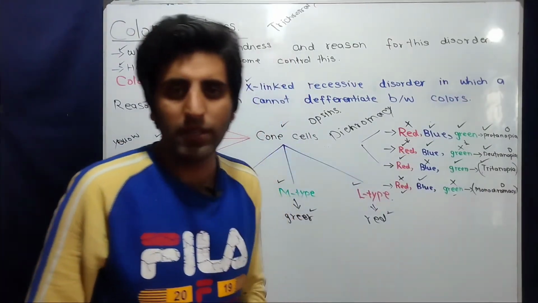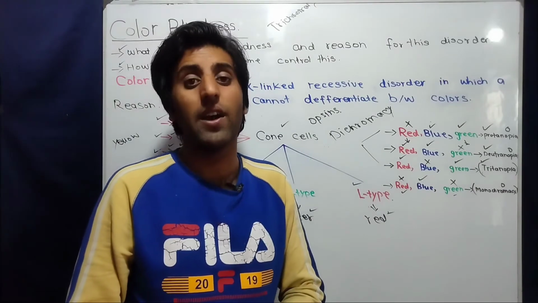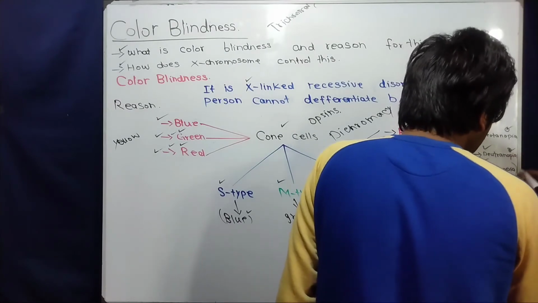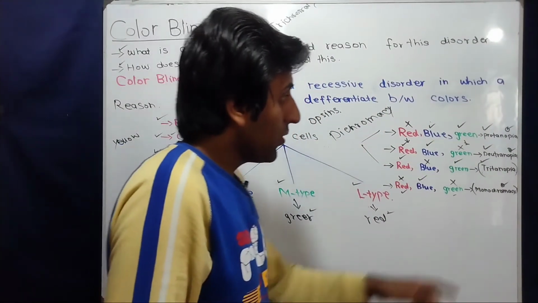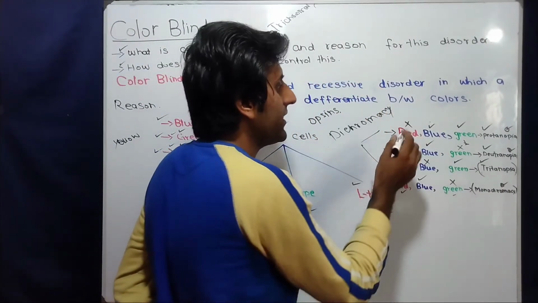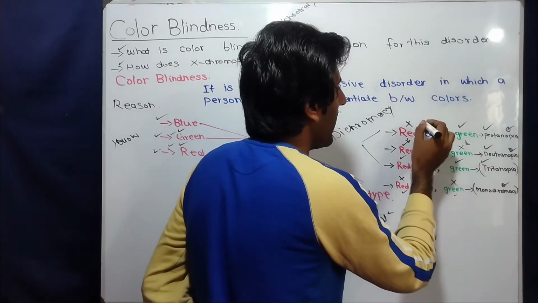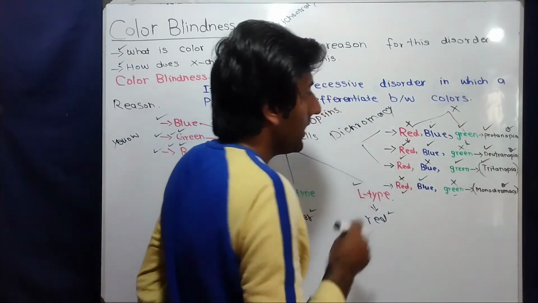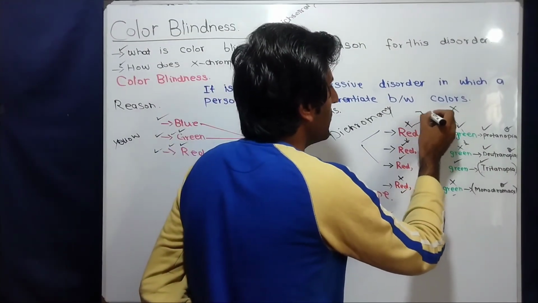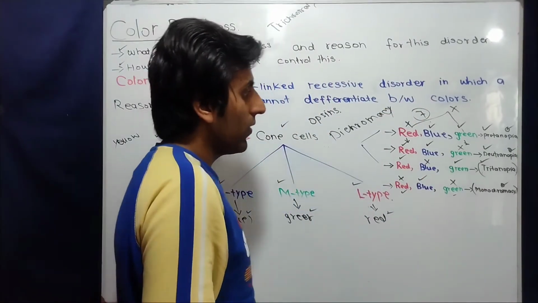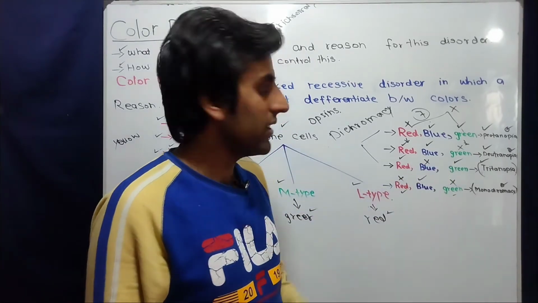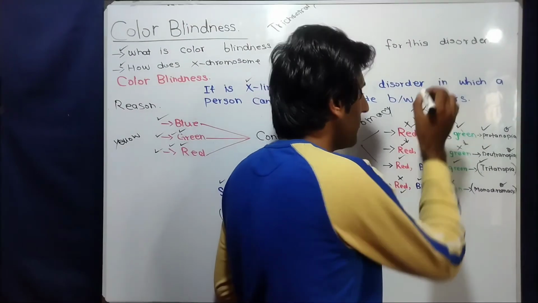Now, out of these four types of color blindness, three types of color blindness are X-linked. These are protanopia, deuteranopia, and monochromacy. Why is tritanopia not X-linked? Because the genes which are responsible for detection of red color and green color are present on the X chromosome, and the gene which is responsible for detection of blue color is present on chromosome number 7, that is an autosome. So when this abnormality develops where a person cannot see blue color, it means this color blindness is not X-linked, it is related to chromosome number 7.